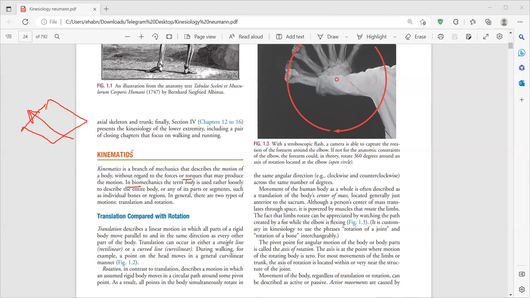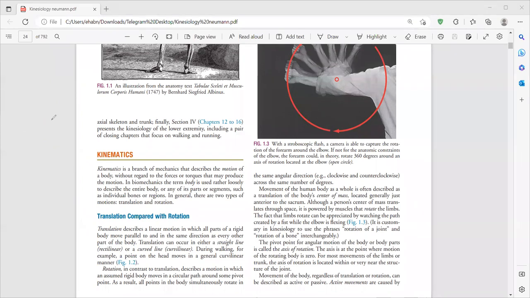What about the motion? When we talk about the definition, we talk about kinesiology. Kinesiology means kinesis, and kinesis means motion. The motion needs force, and the force moves the object from one location to another location. Movement of the object from one location to another location is called motion. There are many types of motion, but the most important types you need to know are translational and rotational.